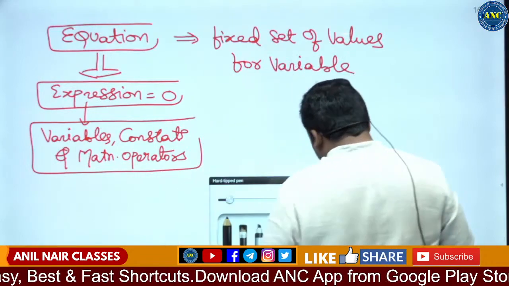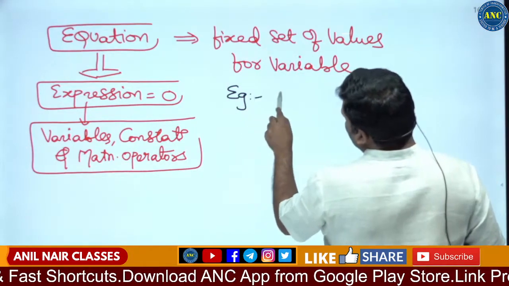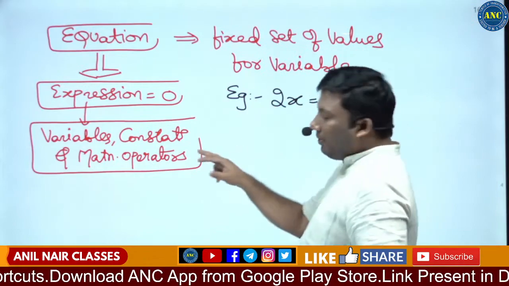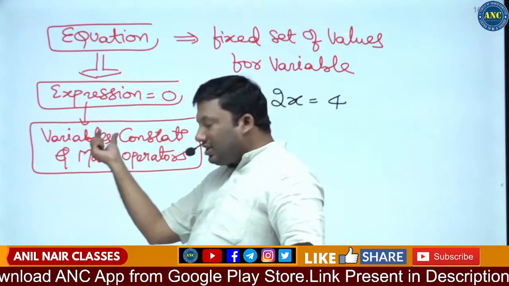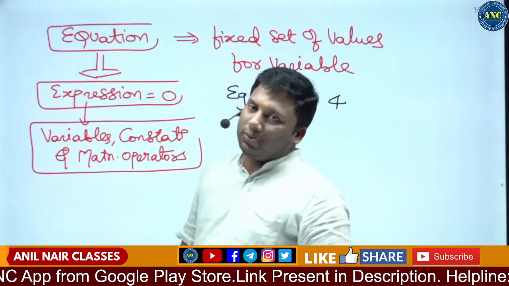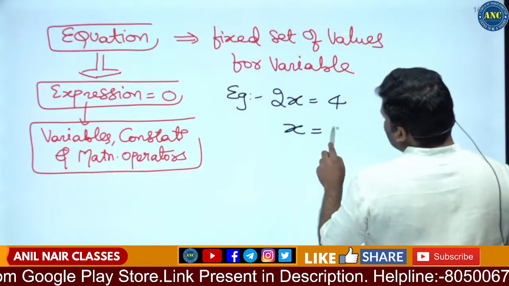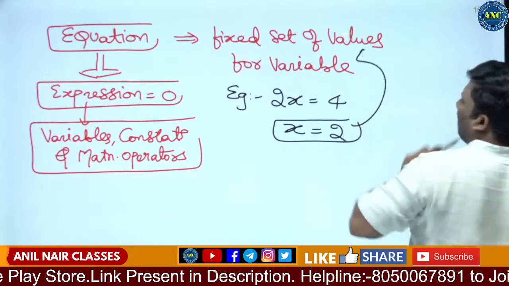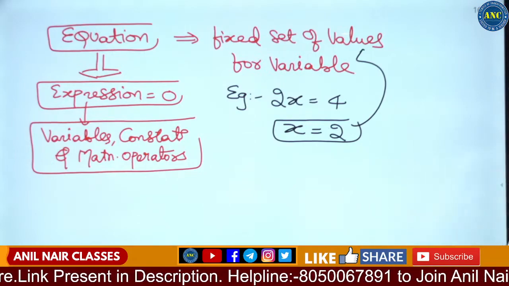For example, 2x equals 4. 2x is an expression because a combination of variables, constants, and mathematical operators is called an expression. 2x equals 4, so x equals 2. The variable always gives fixed values, and that is called an equation.